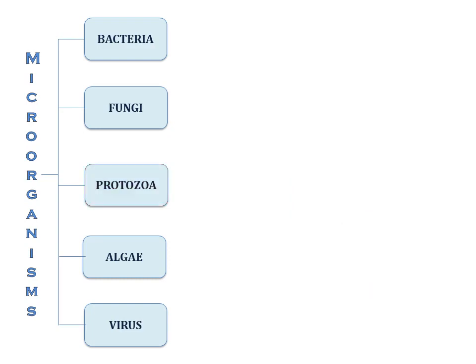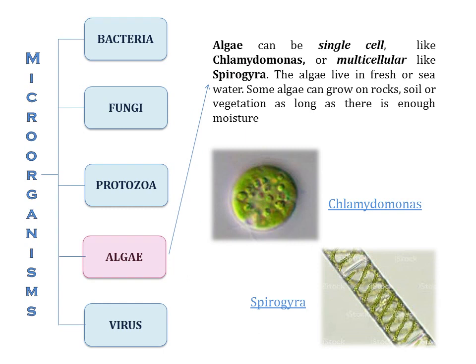The fourth group of microorganisms is algae. Algae can be single-celled like Chlamydomonas or multicellular like Spirogyra. The algae live in fresh water or seawater. Some algae can grow on rocks, soil or vegetation as long as there is enough moisture. Algae require moisture for their existence.